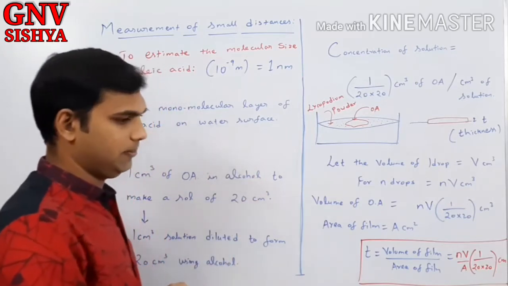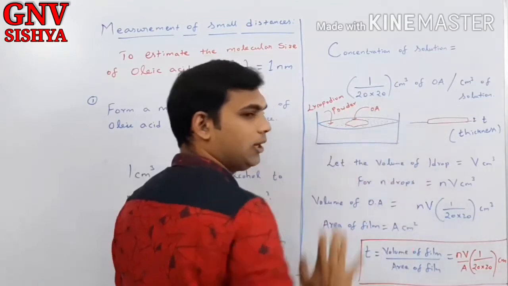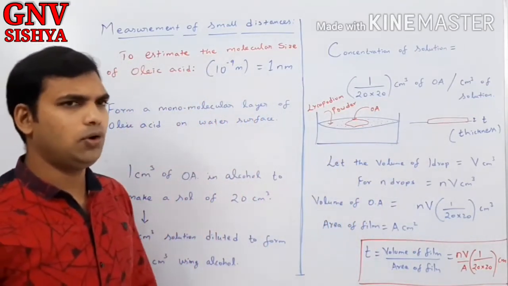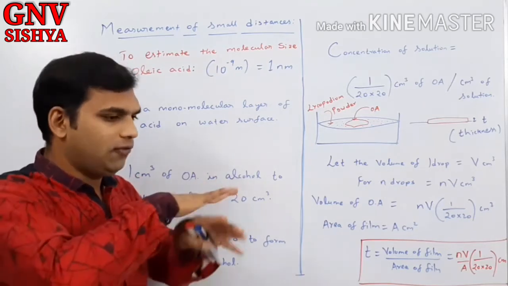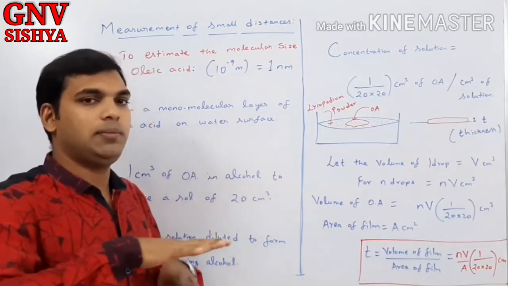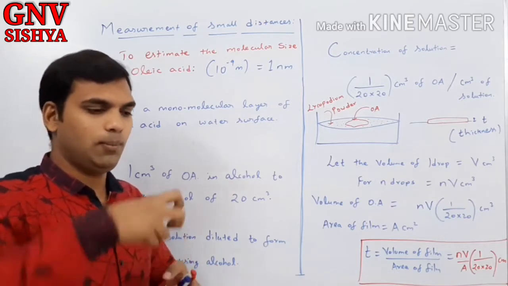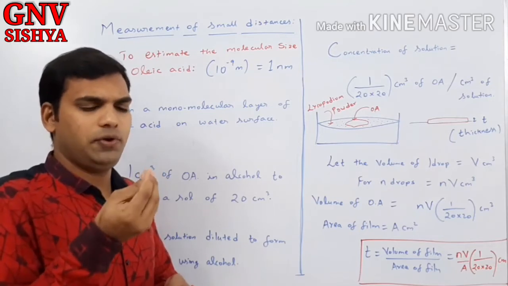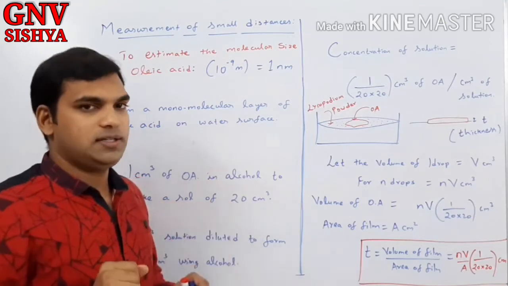Now you have created the oleic acid solution and you know the concentration of oleic acid in 1 cm³ of the solution. Now take a big trough, fill it with water, then put lycopodium powder. Lycopodium powder is also not completely soluble in water. It will form a thin layer. Initially the entire surface of the water will be filled with lycopodium powder. Instead of that, you can use cork powder also, like small wood pieces from a bottle cork. If you powder that and sprinkle it, it will spread throughout the water surface.